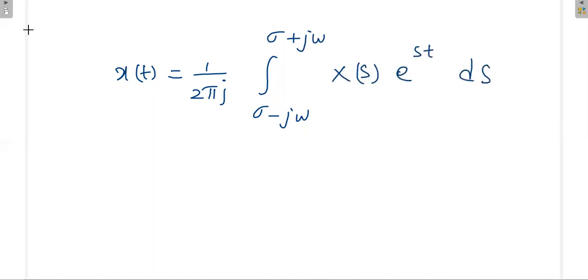That means if you know x of s, how do you calculate x of t? Once you know the equation in the s domain, this is how to calculate the time domain. Again, the limit is a little bit different here.